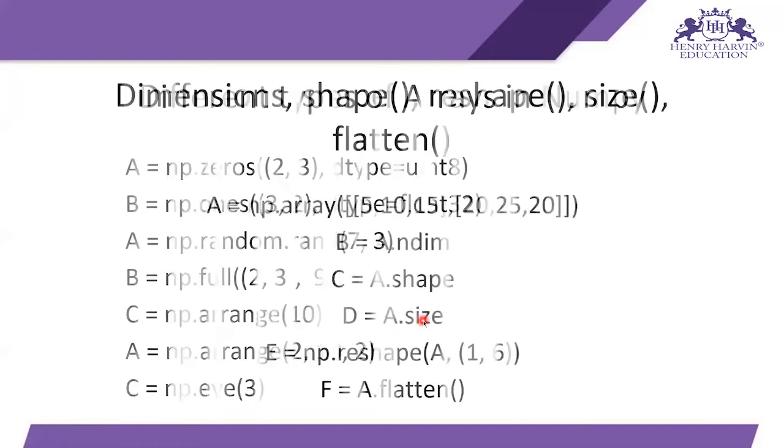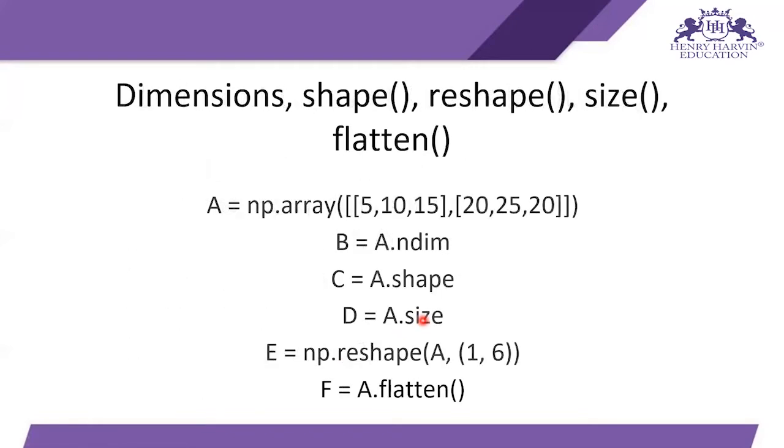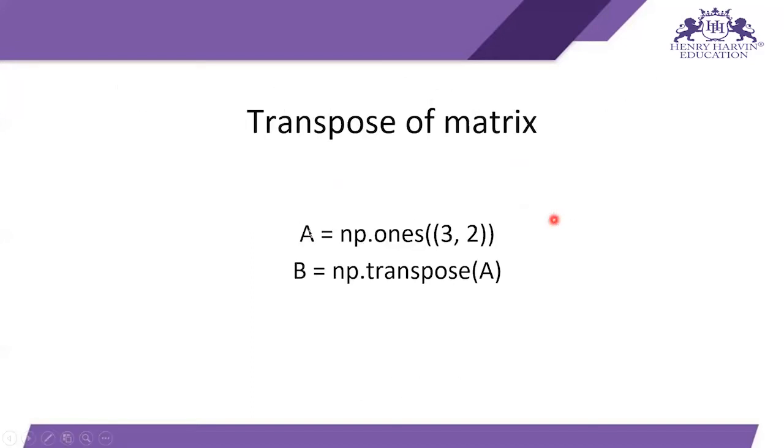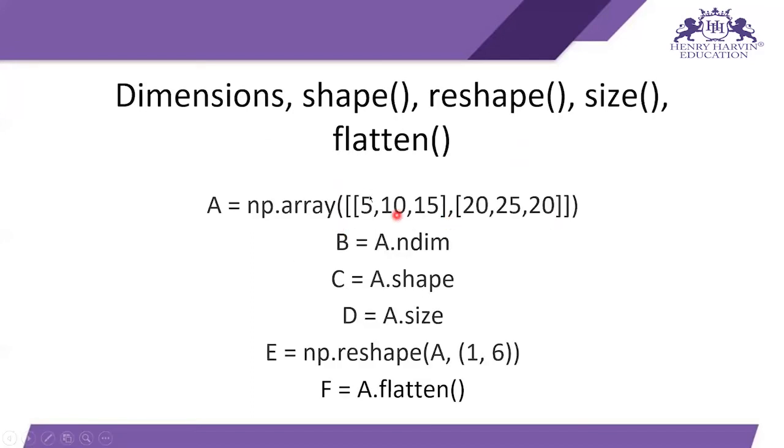So next comes the dimension, shape, reshape, size and flatten. If I have this array, like a is equal to np.array 5 10 15 20 25 20, this array has the shape 2 comma 3. Here I have one row 5, 10, 15. Then I have a second row 20, 25, 20. Sorry. And I have three columns: 5 and 20, 10 and 25, 15 and 20.